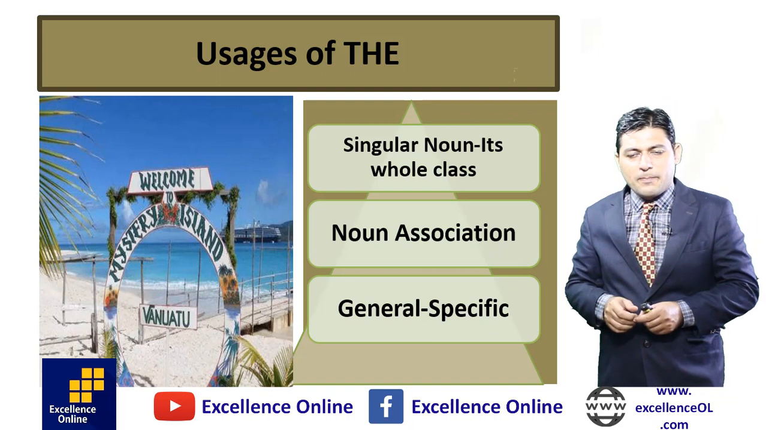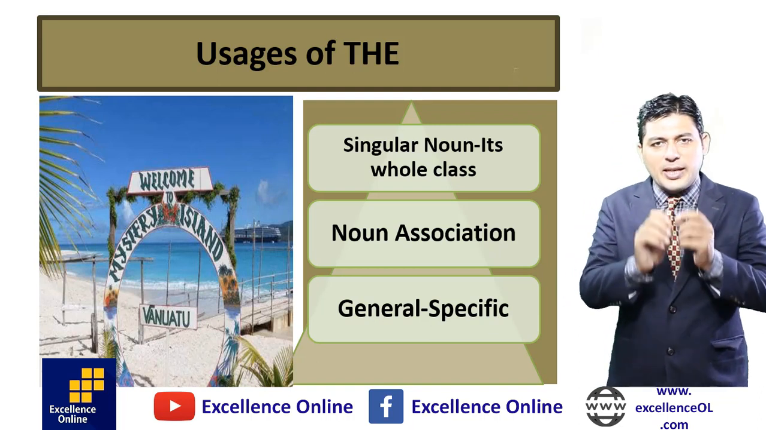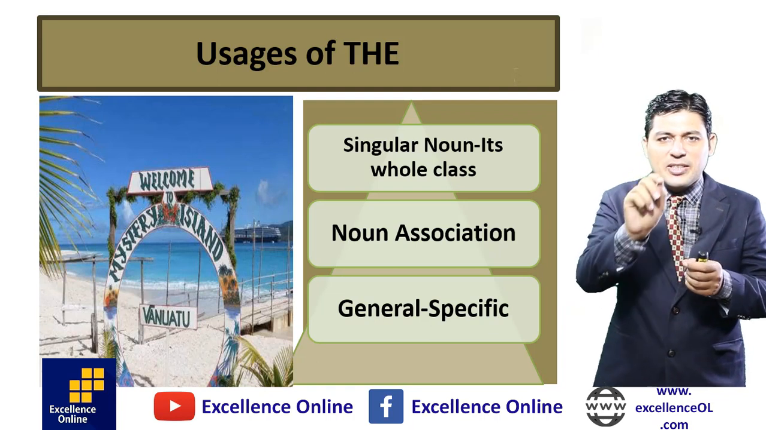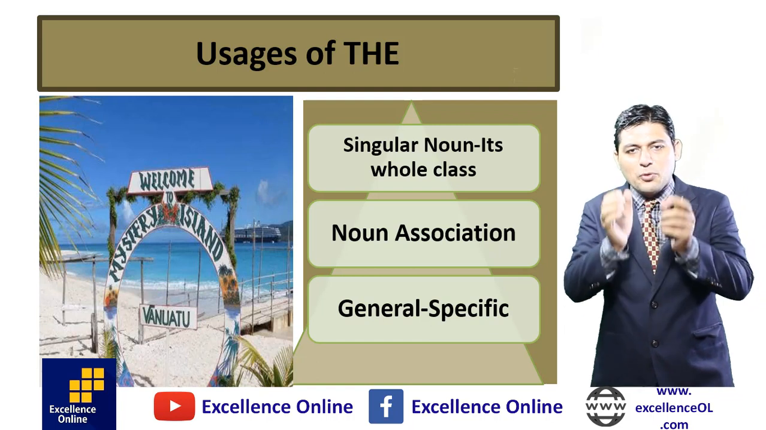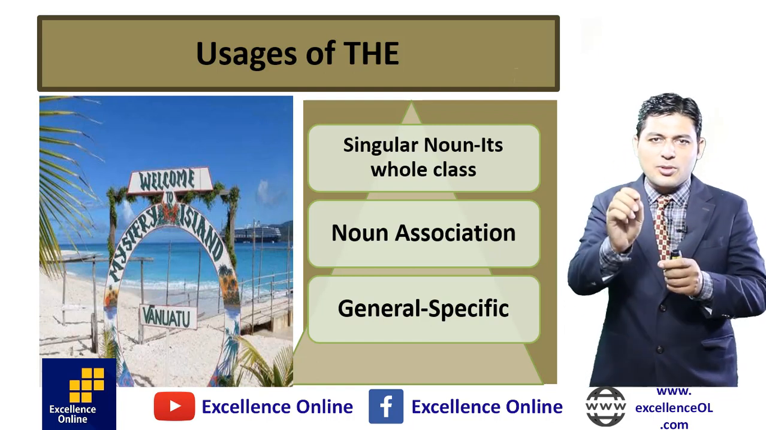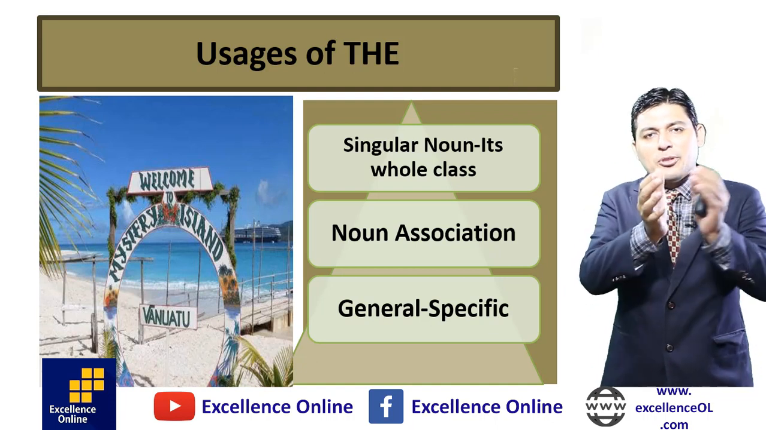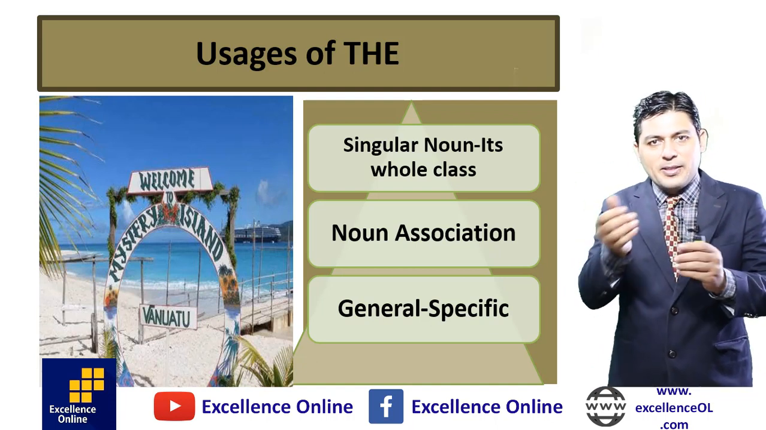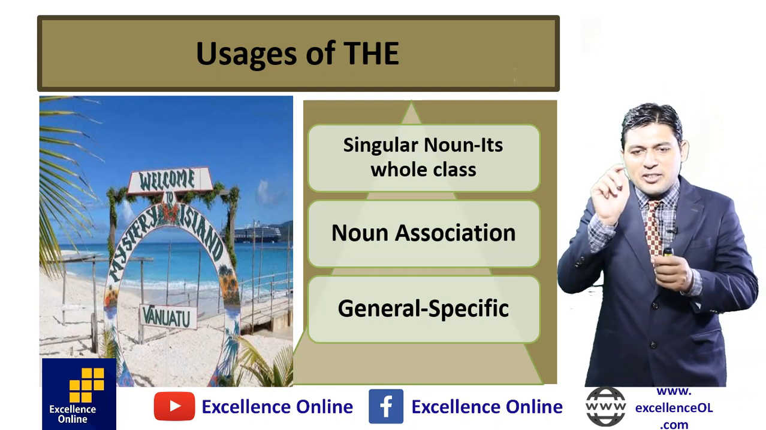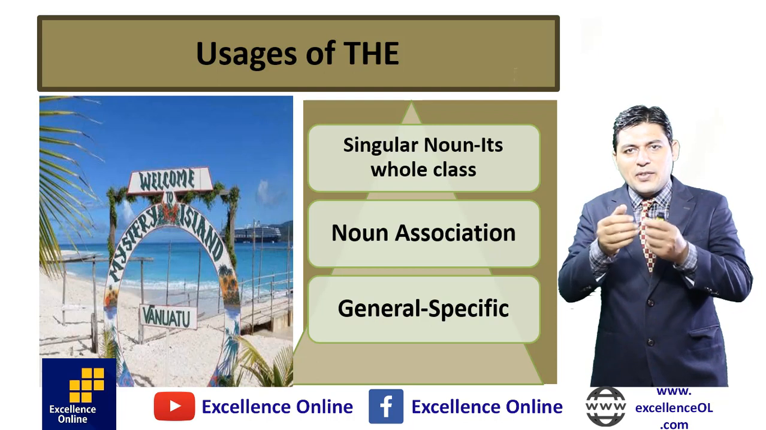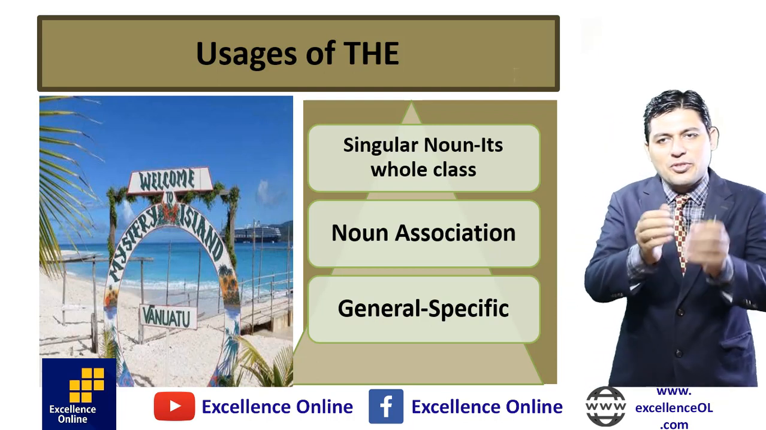Noun association. We do not use an article with water, gold, rice, but when we associate them, the water of Saudi Arabia, Ab-e-Zamzam, we use the. The gold of South Africa, we use the. The rice of Punjab, the beauty of Egypt, the mangoes of Pakistan. We have got hundreds of examples like this. When we associate a noun, right, with someone or something as a specialty, we use the.